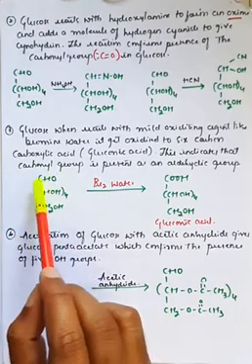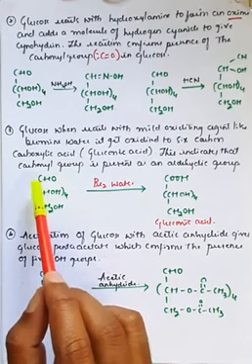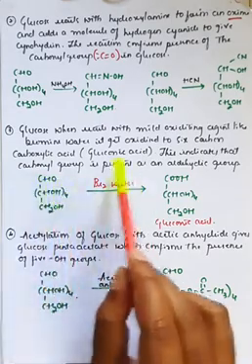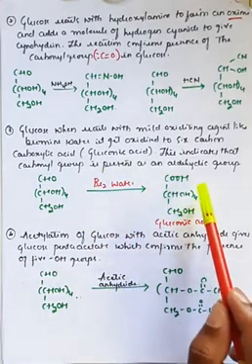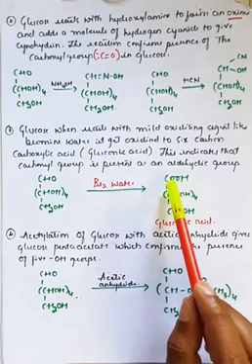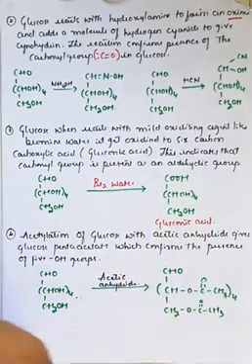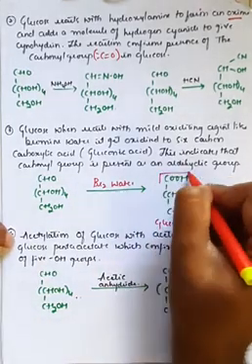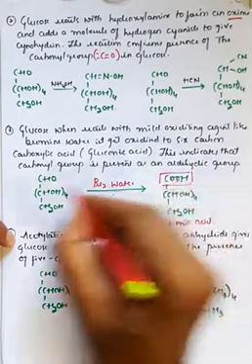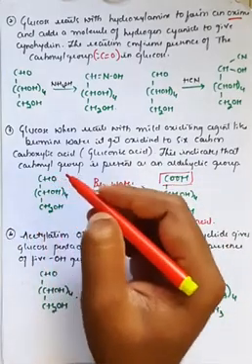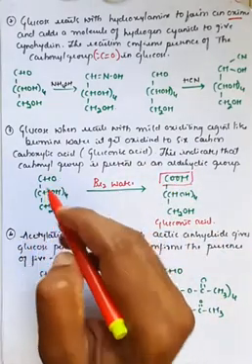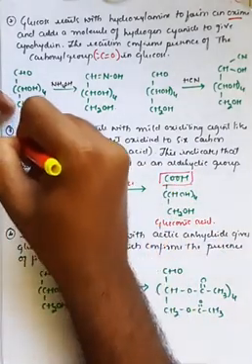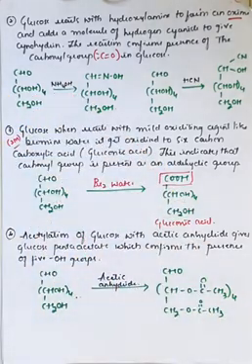This carbon atom has the capacity to behave as an aldehyde group, that is the CHO group. So whenever it is reacted with bromine water, it is converted into COOH. That is just an oxidation, addition of oxygen, we call it oxidation, and it is converted into the COOH group. So this COOH group shows that the first carbon atom present in the glucose molecule is generally made up of the aldehyde group. That is a proof for the aldehyde group. So this can be asked for 2 marks. Out of this, any one can be asked for 2 marks for your annual examination.